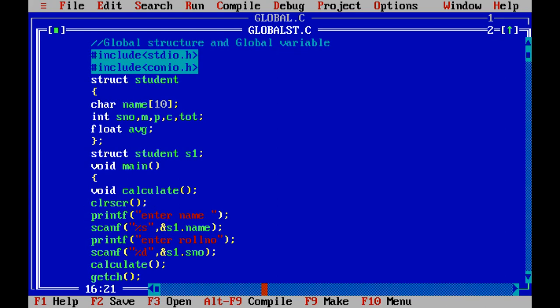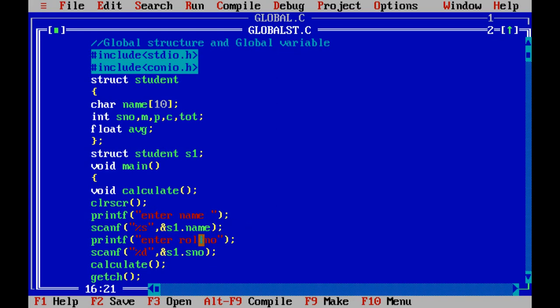Now look here. Scanf, normally we write ampersand of name, but this name is a variable of structure type. So it is not a character type now. It is basically a character type, but that character type is enclosed in a structure. So we have to access that with the structure variable dot name. Wherever you are using name, roll number, M, P, C, total, average, those variables must be used in this fashion only. Ampersand of S1 dot name.